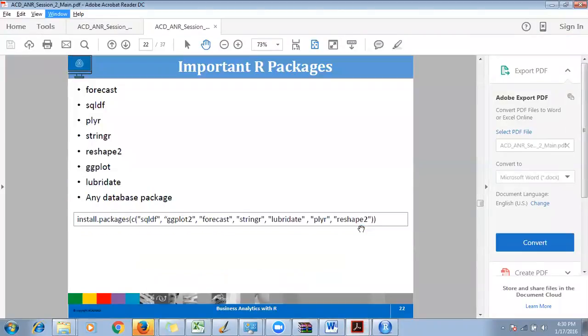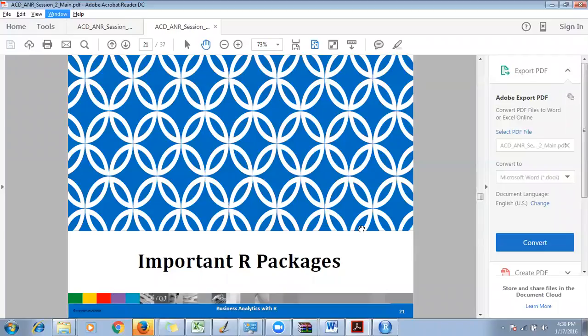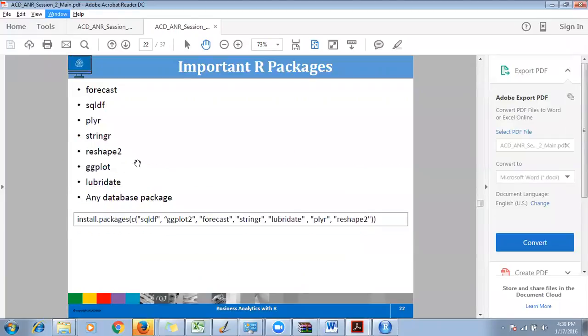Now there are some important packages we'll be using throughout our classes. One of them I just tried installing in front of you, reshape2, but I have not told you what the packages are. Today we are running out of time, so I'll tell you that in the next class.